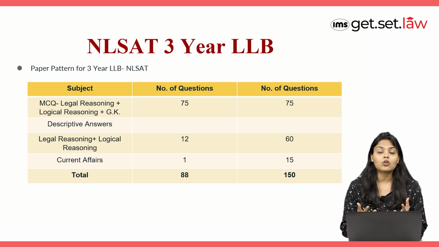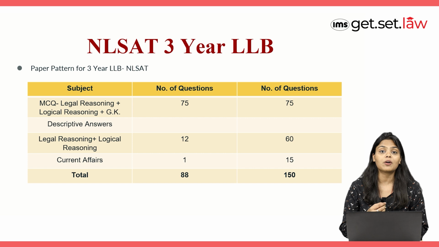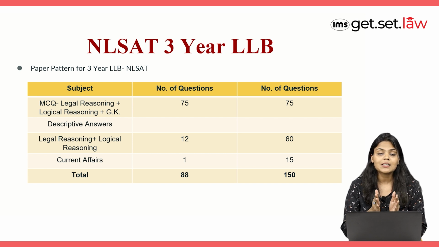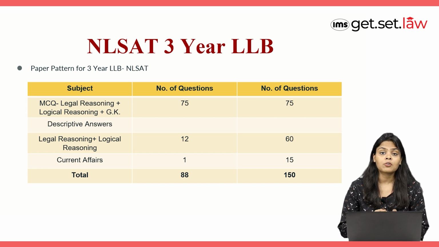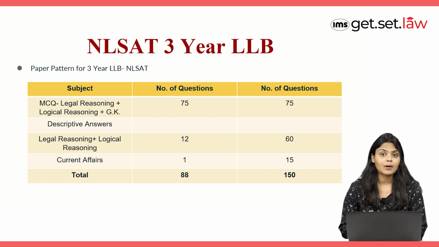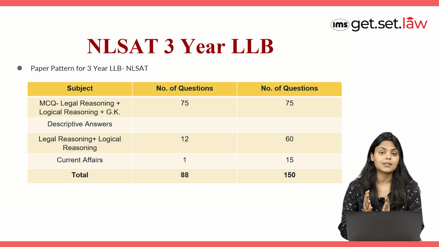Now coming to part B. Part B is more of a descriptive kind of paper where you have to write down your answer, where you have to make sure you're sticking to the word limit. So again, it is divided into different parts. So one type of question that you'll be getting is legal reasoning and logical reasoning question, for which you'll get 150 word limit, where you have to write down your answers in 150 words, and approximately 12 questions you have to mark for 5 marks each. That makes it a 60 marks paper for legal and logical reasoning.